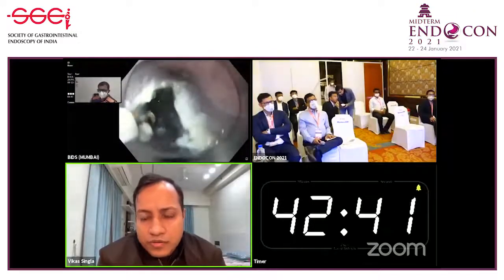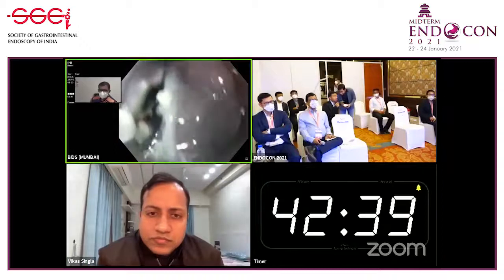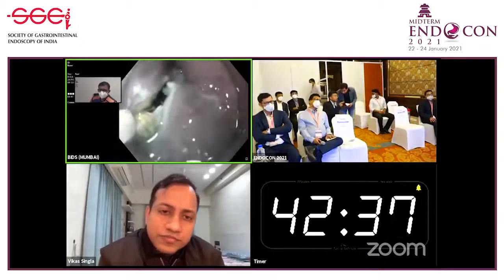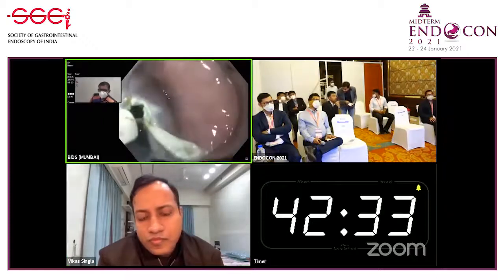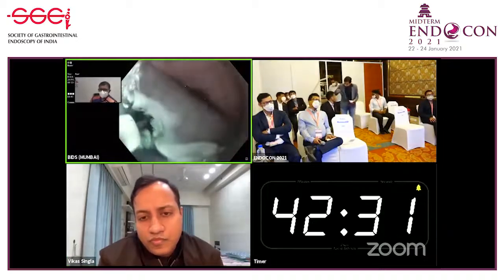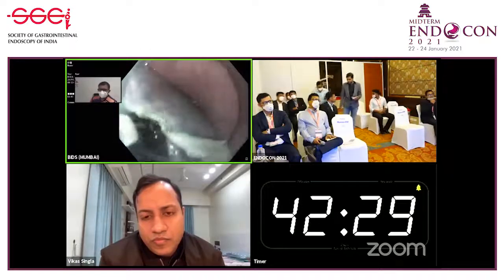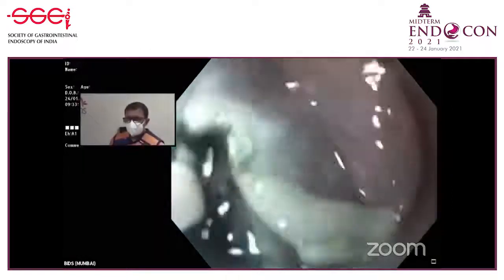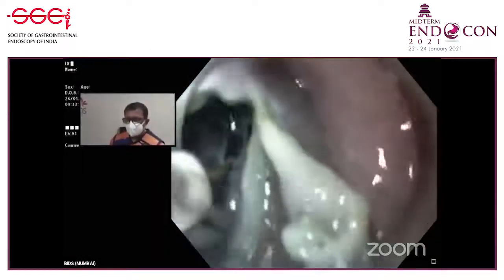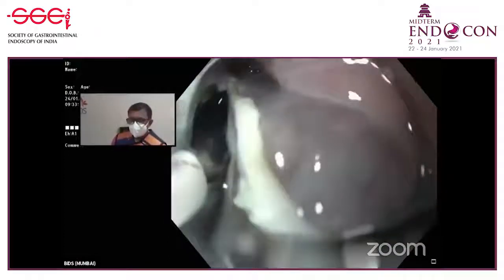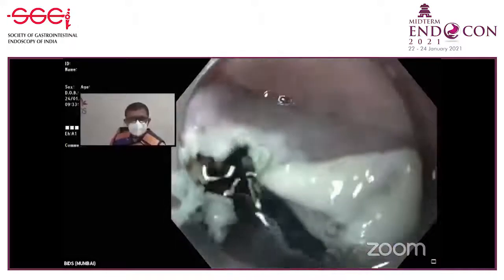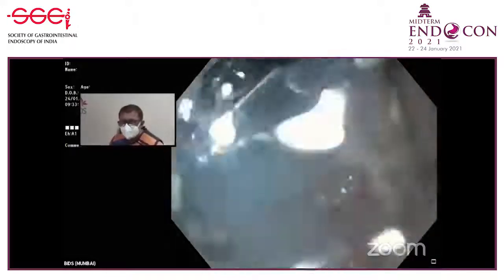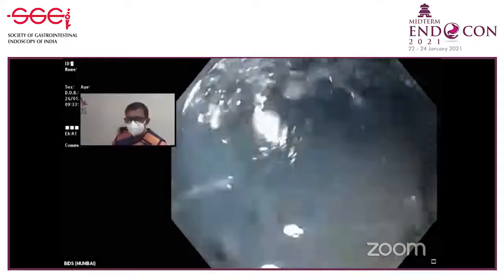After the first cut, you have to make this ledge. See what I'm doing? There's a ledge. The ledge is made not only at the apex. See, I'm moving the knife at the apex, left and right, and also along the edge. The mistake which a beginner makes is, after making the mucosal cut, they directly try to enter the submucosal space.